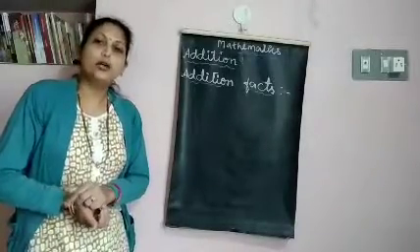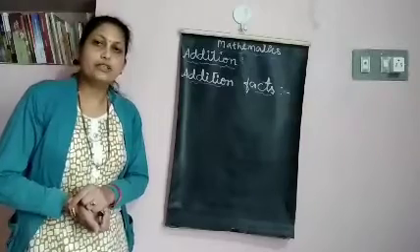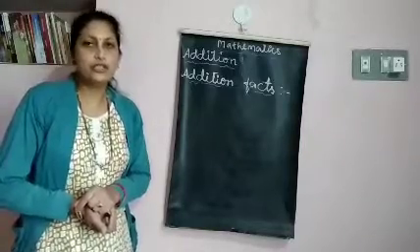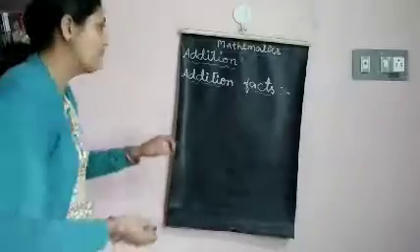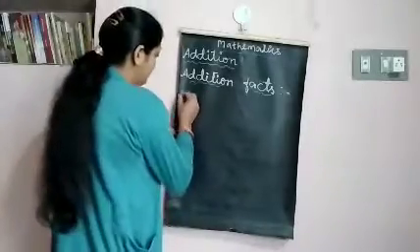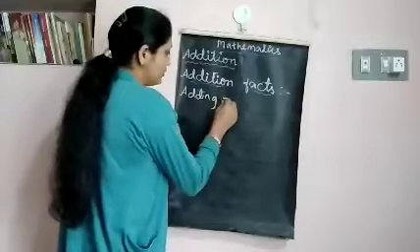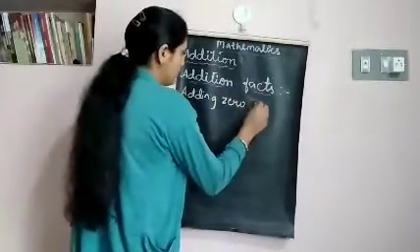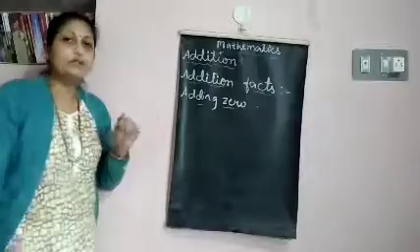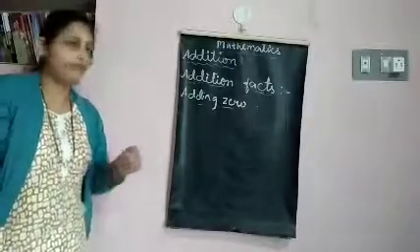Okay, so you have already learned addition with 0 and addition with 1. Let us see what happens when we add 0 to a number. Adding 0. What do we get when we add 0 to a number?